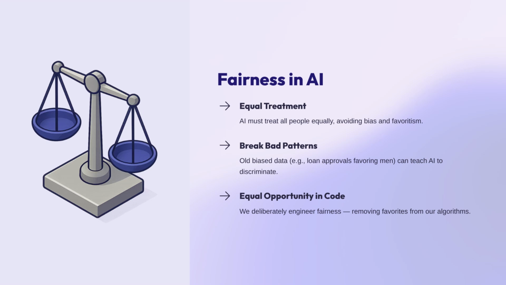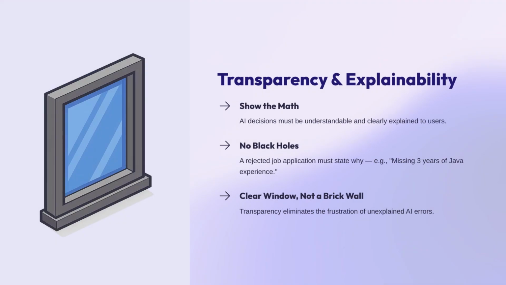So now that we've mastered how to make our AI explain itself, you might be wondering how we keep those explanations and the data behind them safe from hackers and prying eyes. Well, that brings us right into our next step, which is privacy and security. Now we need to talk about privacy and security.